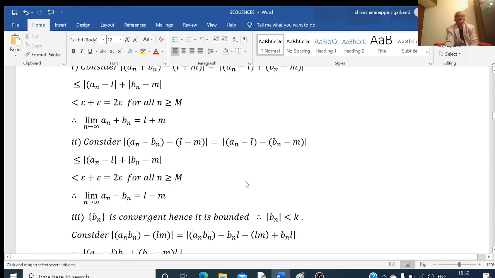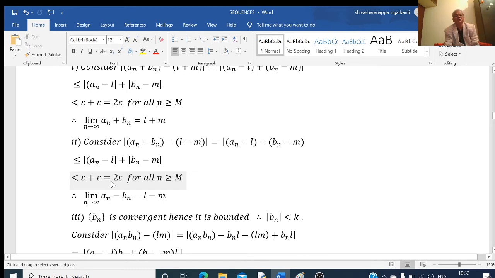Similarly, second result is limit of an minus bn is equal to L minus M. For that I will consider mod of an minus bn minus L minus M. This is equal to an minus L minus bn minus M, where I have taken minus outside here. Again, mod of A minus B can be written as less than or equal to mod of A plus mod of B. So that is less than or equal to mod an minus L plus mod bn minus M. And this is less than epsilon plus this is also less than epsilon.